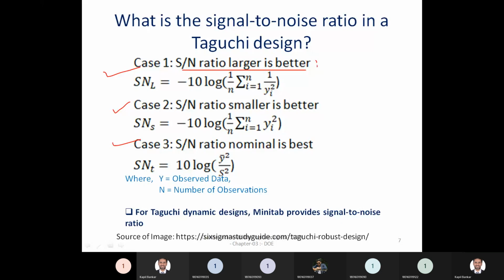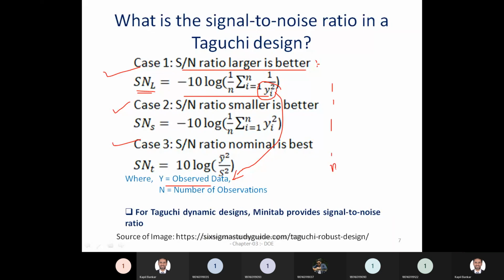In larger the better, the SN value is obtained by this equation: minus 10 log 1 by n sigma i equal to 1 to n 1 upon yi square. Here yi means the observed data. In your experiment, there are a number of observed data, so you have to sum over them from 1 to n.